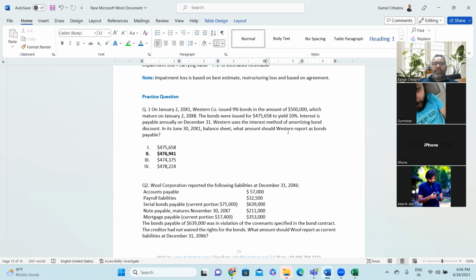The bonds were issued for $475,658 to yield 10% interest, payable annually on December 31st. Western used the interest method of amortizing bond discount. On June 30th, 2001, balance sheet, what amount should Western report as bond payable? So what is the call of the question? On 30th June 2001, which is my year end, what amount of bond payable should I be showing?